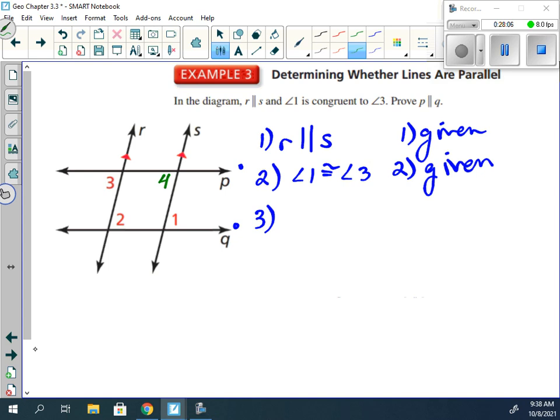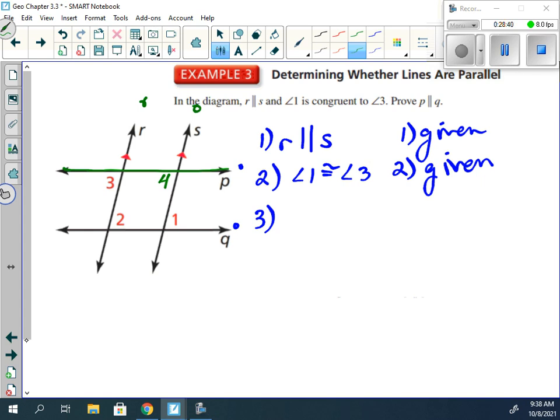So I would need to be able to say something about 4, that angle. Wait a minute. We already know that these two lines, R and S, are parallel, and they are being cut by a transversal. So what are 3 and 4? They're what type of angles? You might have to turn your head a little bit because it is tilted to the side. Corresponding, aren't they?